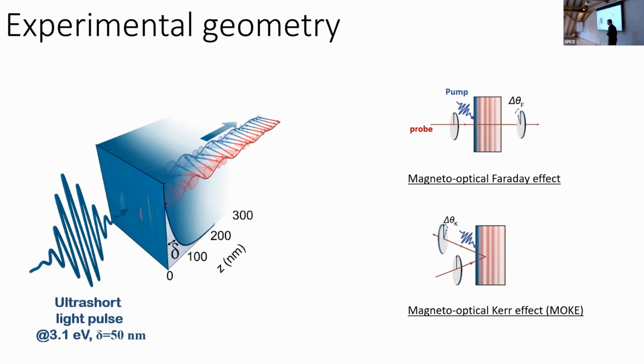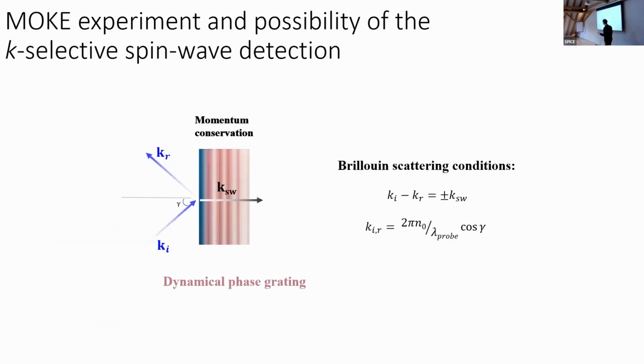But there is some other feature which we initially overlooked, and it is very well known to people who work in magnonics. When you work in a reflection geometry, and MOKE is an experiment performed in reflection, you have a three-wave process: an incident wave, a reflected wave, and a spin wave. All of these three waves have to obey conservation of momentum, which is written here.